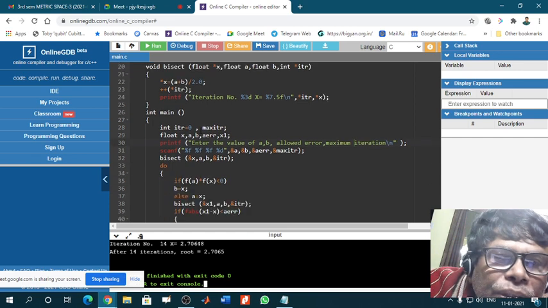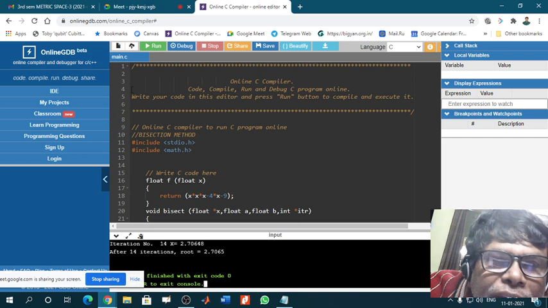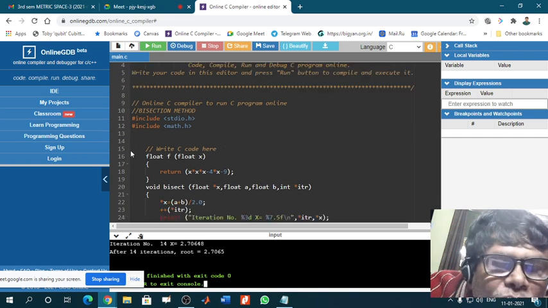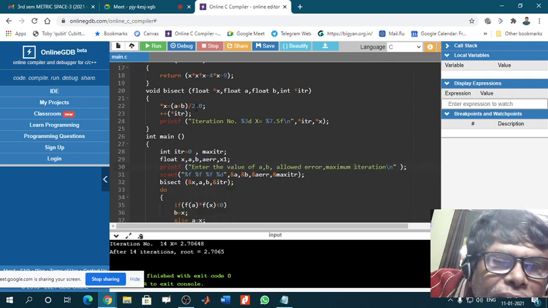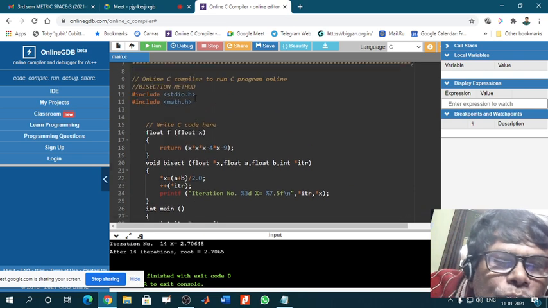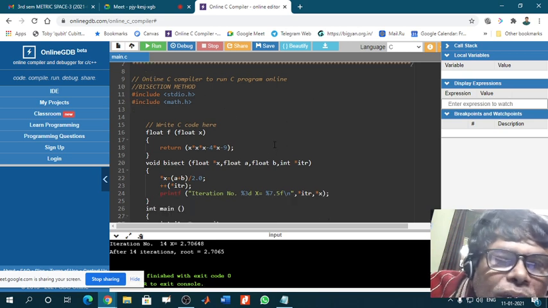Now, today's main point is how to write the C program. First of all, you have to start from the header file. There are many header files, and I'll send you notes on header files gradually. First you have to declare the header files which will be used in the program. There may be one header file, maybe 2, 3, 4, sometimes 10, 15, and so on.